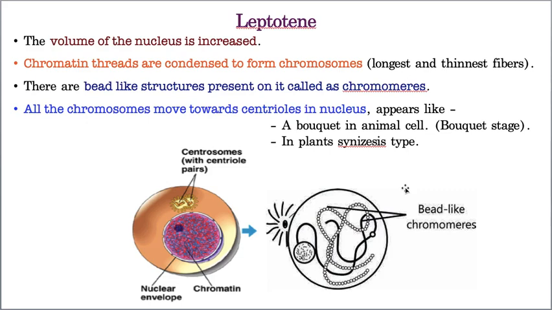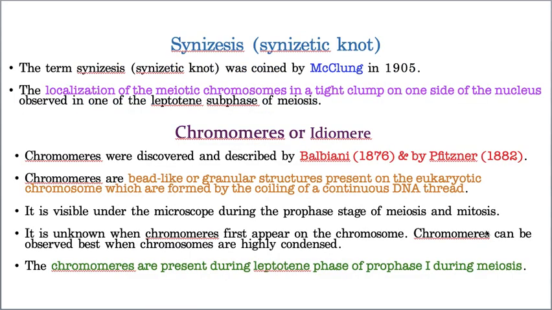Now one more point I told I would explain after 1 minute. In between the chromosomes you can see a beaded string-like structure, and that is called chromomere. Now I am going to explain what this chromomere is. Chromomere was first identified by Balbiani. Balbiani is the scientist who identified chromomere. Chromomere is also called idiomere. Now what is chromomere?